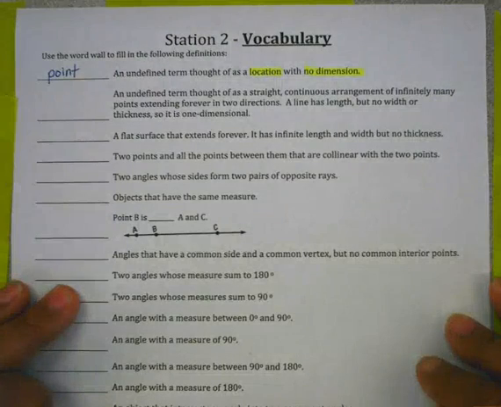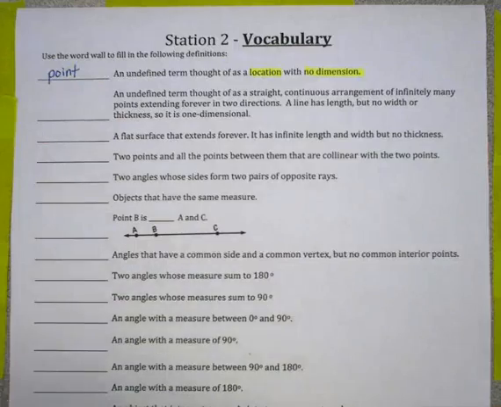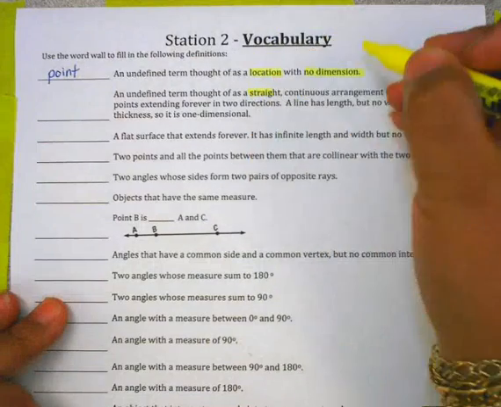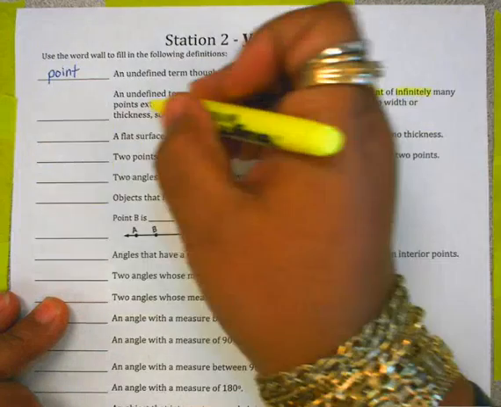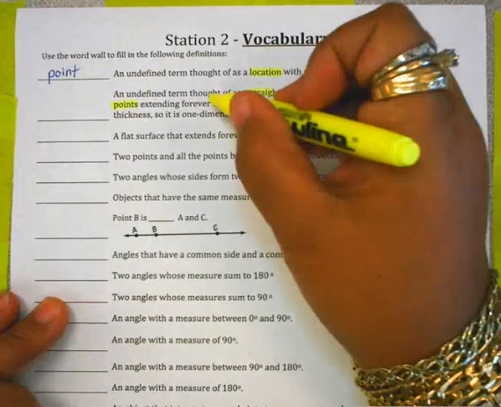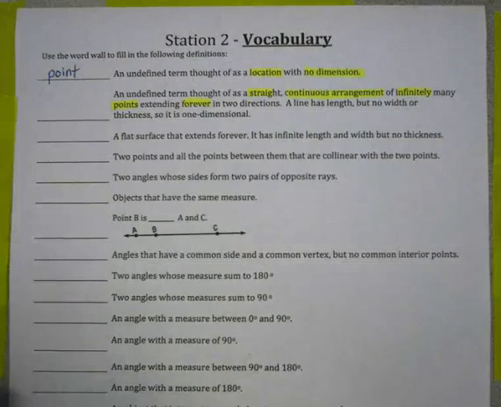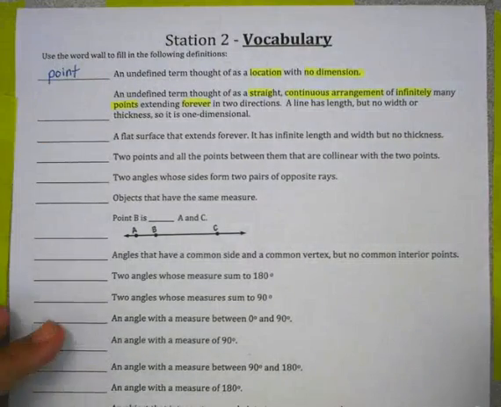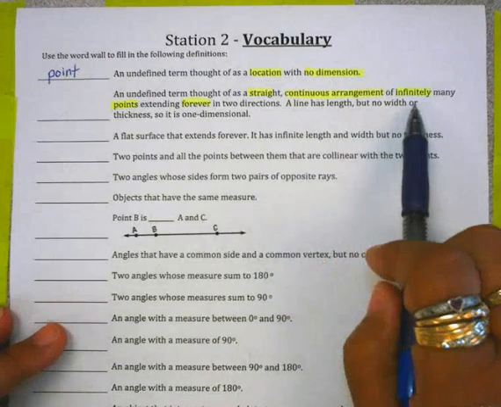All right. An undefined term thought of as a straight, continuous arrangement of infinitely many points extending forever in both directions. And look, they gave you a line has length, but no width or thickness.